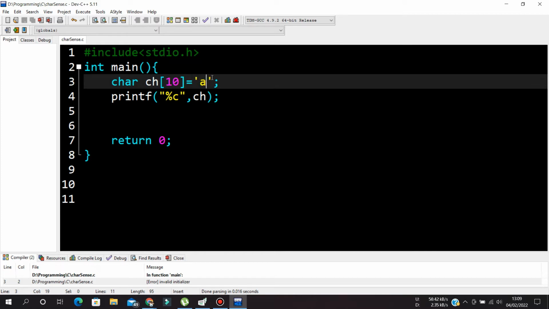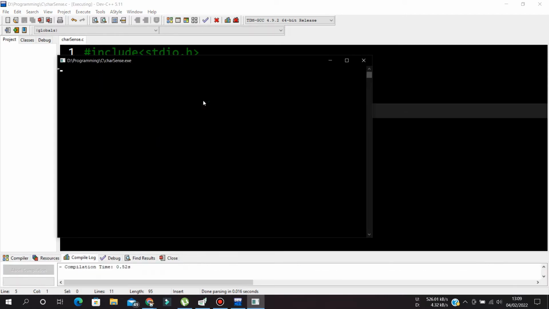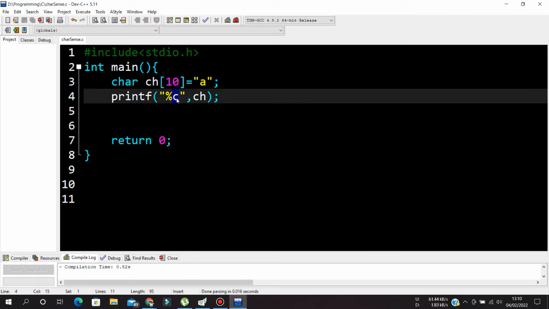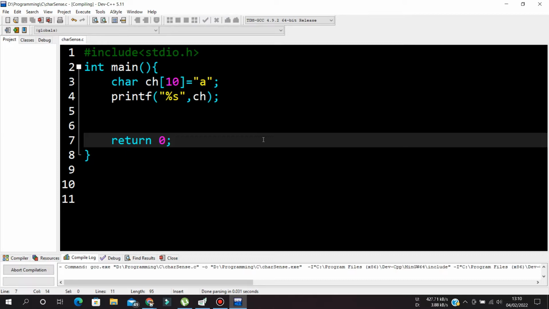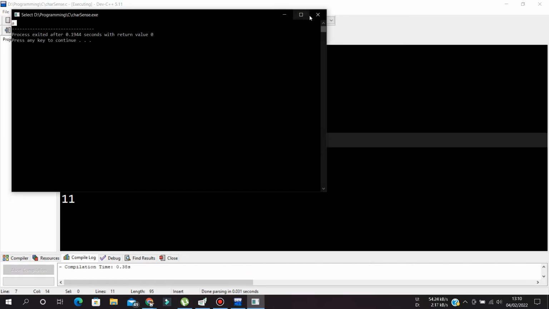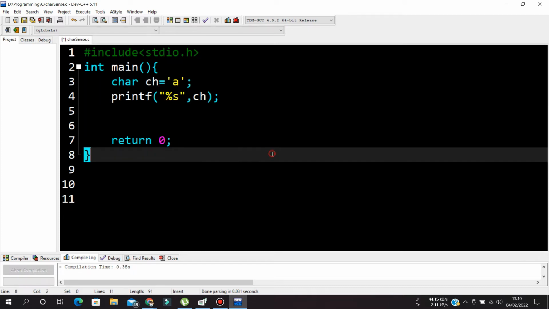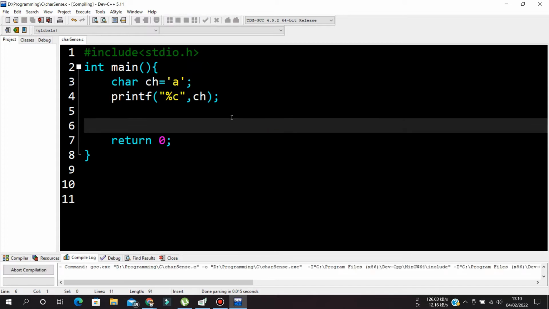So single quotes make it a character format, but if I make it double quotes, now it is a string format. Now if I run this, it gives an error. Why? Because since the input is in a string format, I have to print it in a string format also. See this, we have now a here. So what we learned is that if I use a single character in single quotes, it is a single character. It takes 1 byte, and printing is done in percentage c format. See. So this is managing a character.